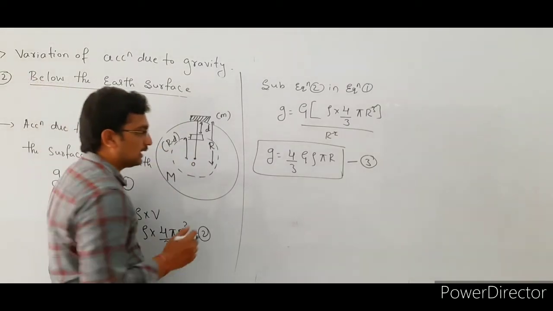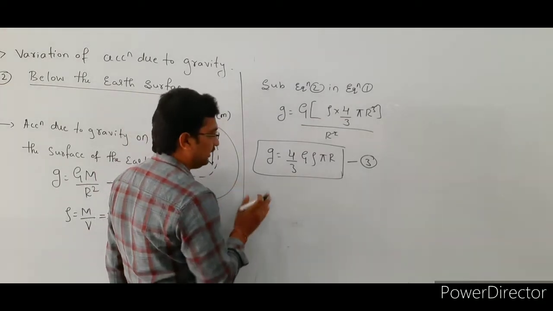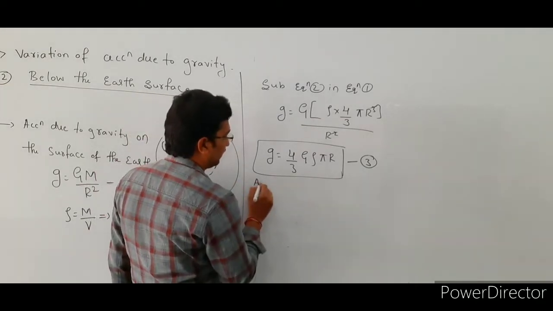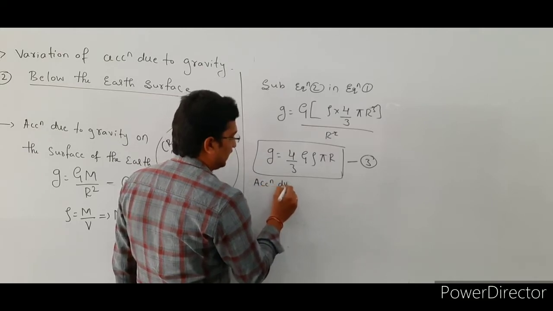Then the acceleration due to gravity at a depth d from the surface of the earth.